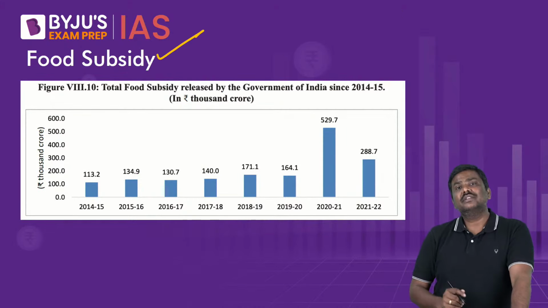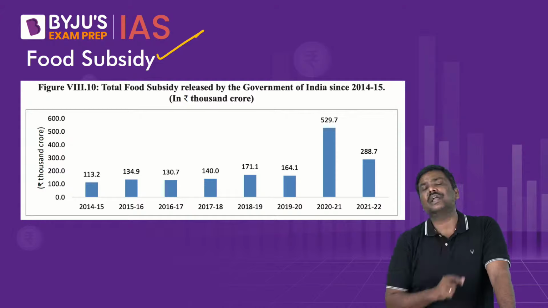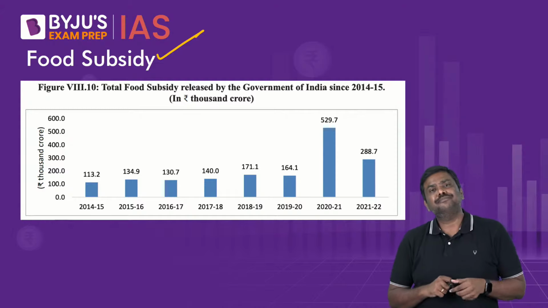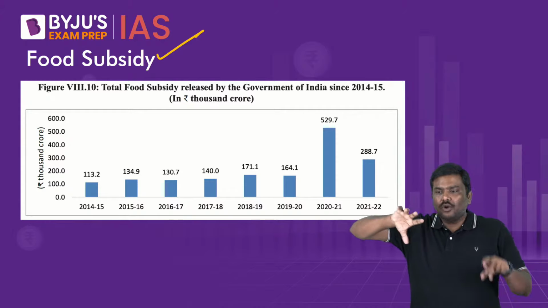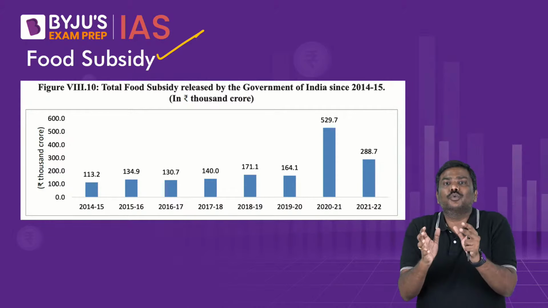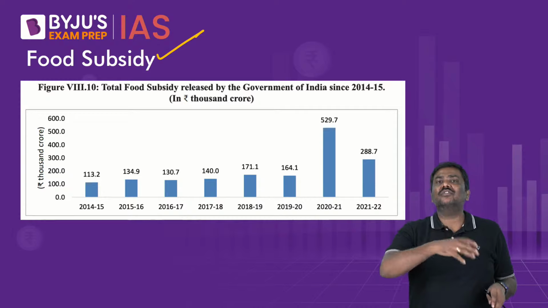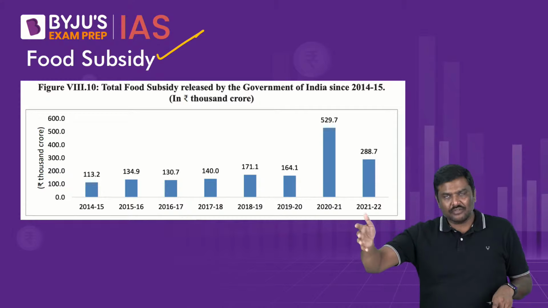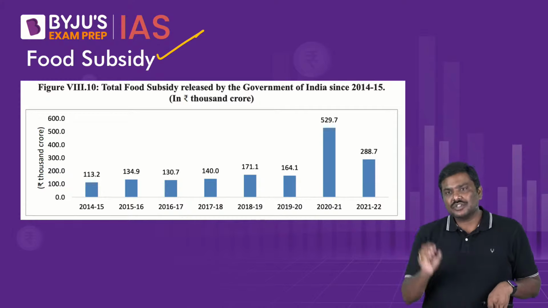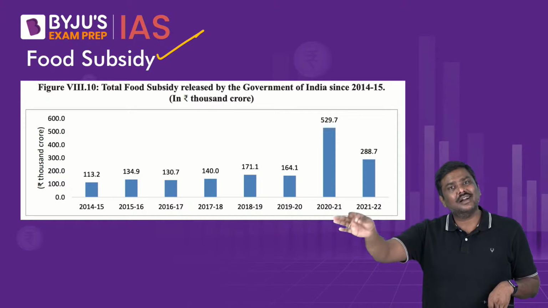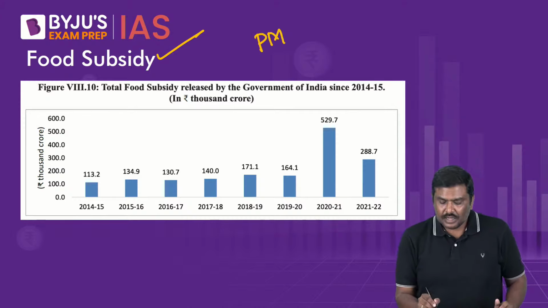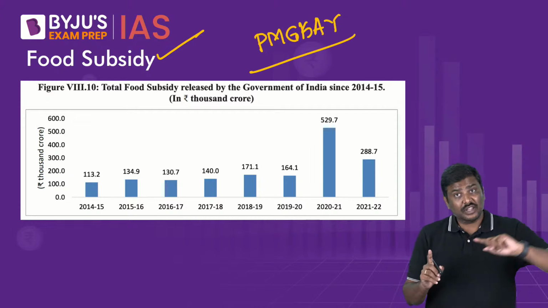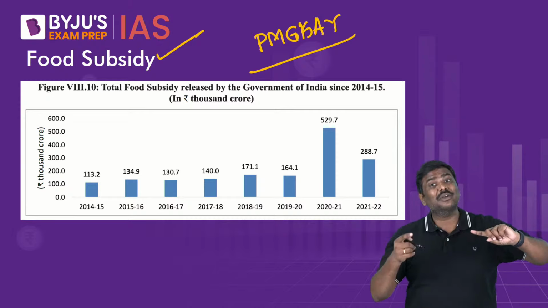Now apart from this, there is a small discussion related to food subsidy. During the pandemic, we saw that food inflation was actually increasing. In order to provide certain relief to the needy people who were getting affected because of the pandemic as well as food inflation, Government of India launched Pradhan Mantri Garib Kalyan Anna Yojana, PMGKAY. Now the issue related to PMGKAY, again not the welfare concept, I am talking about the economic concept here.